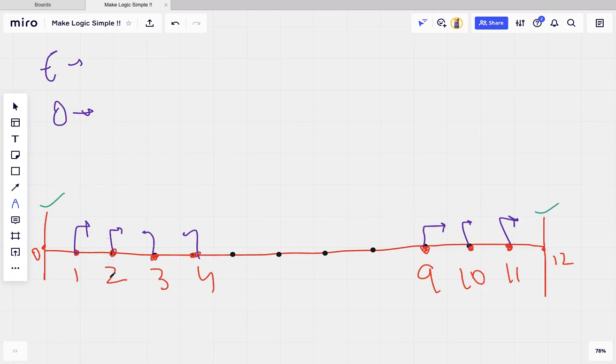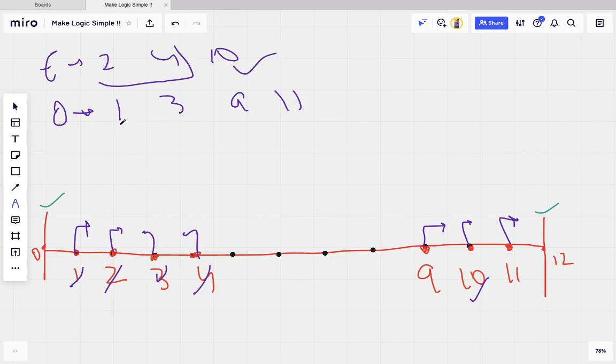Here the even ones are 2, 4 and 10. The odd ones are 1, 3, 9 and 11. Here you can see it is going along the axis. 2 cancels with 4, and 10 is infinite because no one is present to kill it. 1 is cancelled with 3, and 9 is cancelled with 11.